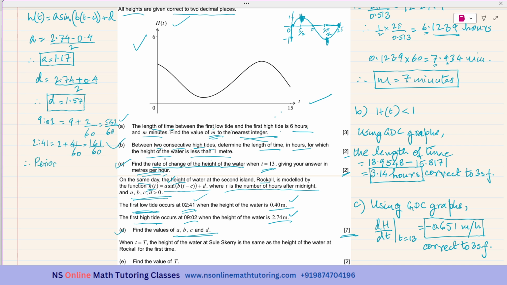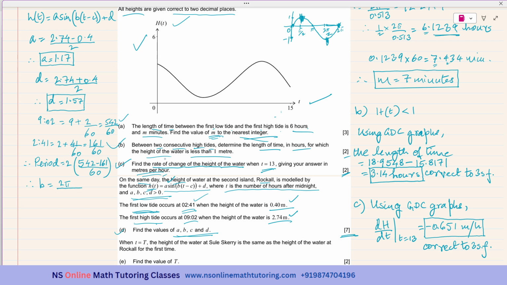Okay. Therefore, period is equal to, this will be half the period, so I'll be doubling it. It is 542 minus 161 over 60. Okay. So therefore, B will be equal to 2 pi over the period.